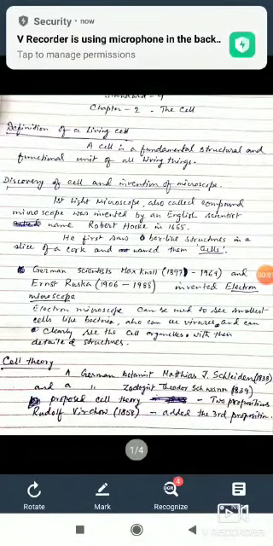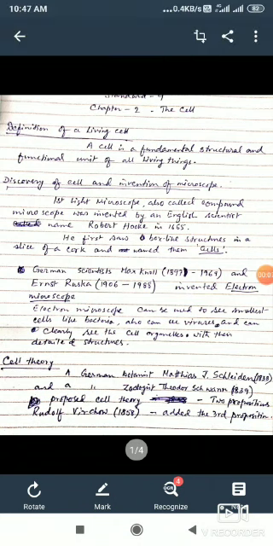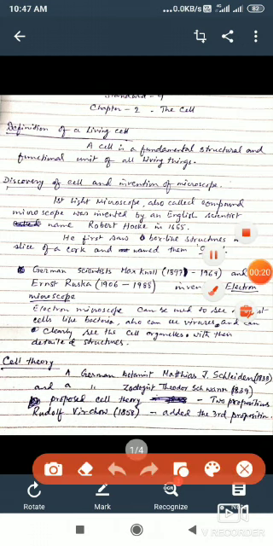Students, today we will discuss a living cell. First of all, we will concentrate on the definition of a cell. A cell is a fundamental structural and functional unit of all living things. Here it is.